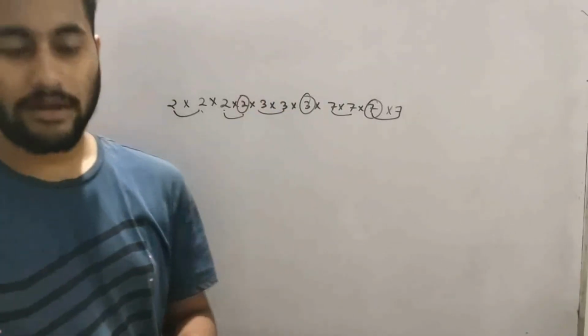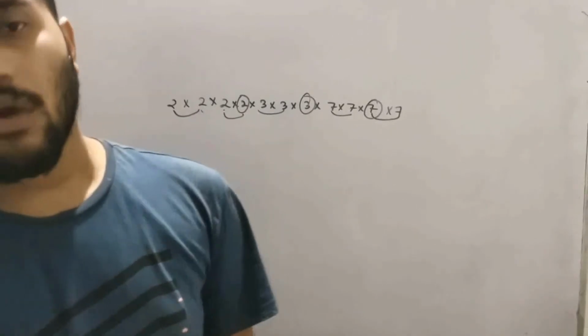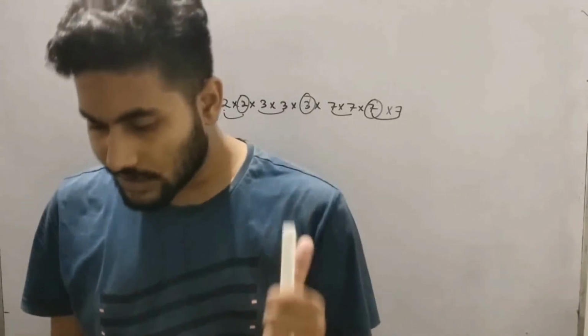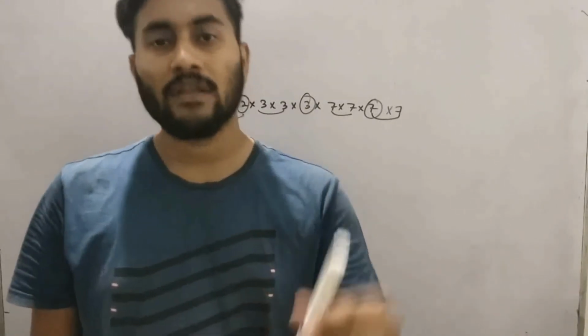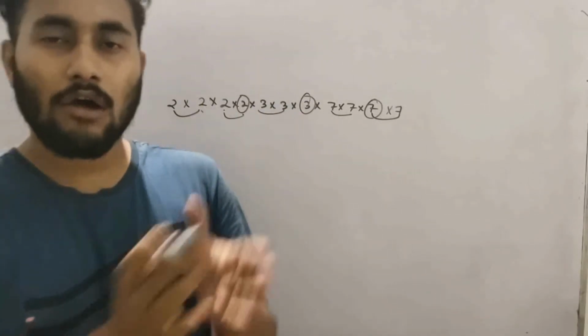3 should be multiplied. So understood? This part is very easy. Only you have to do what? Factorization. So question number 3, 4, 5, 6 is your homework. You practice the factorization method. If you have a problem, your doubt will be cleared.